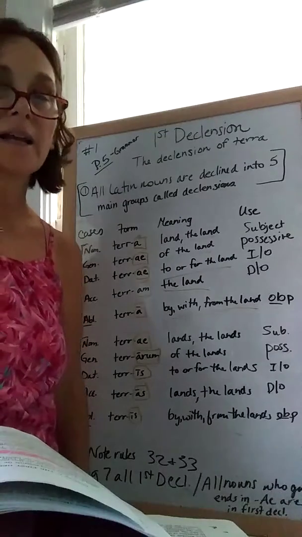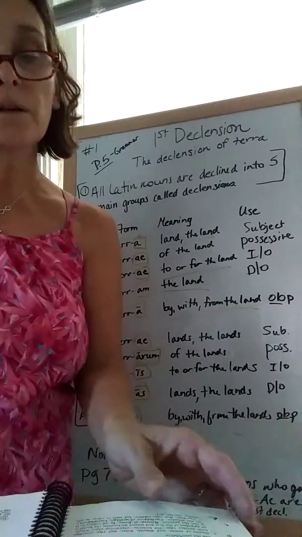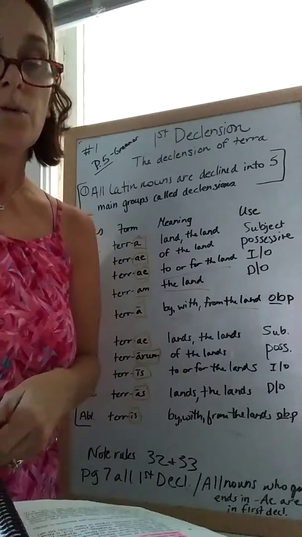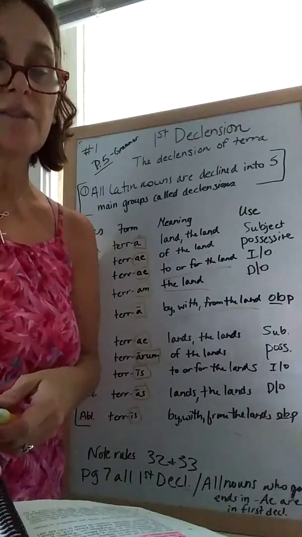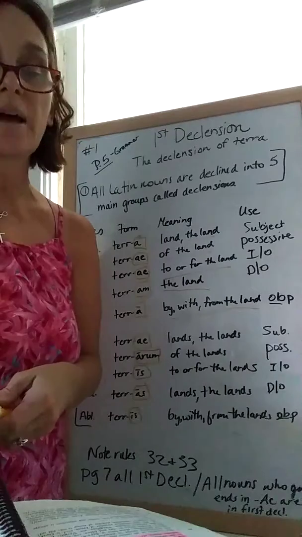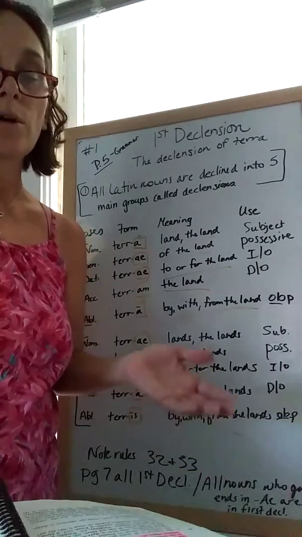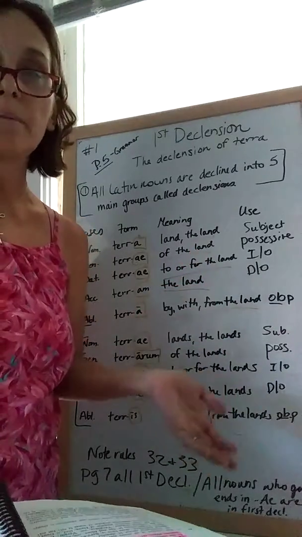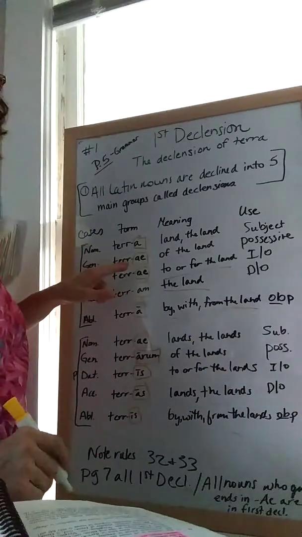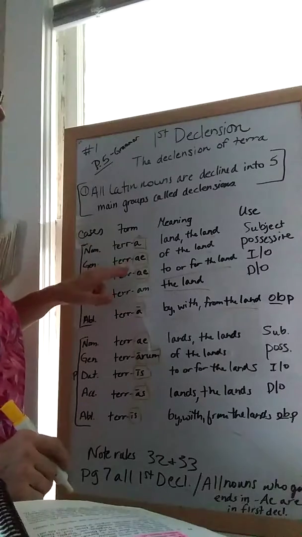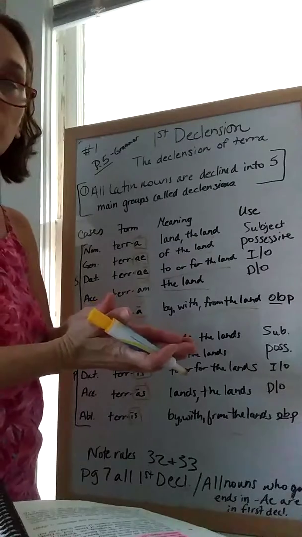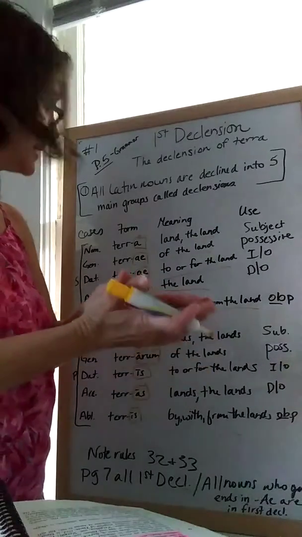In order to decline a noun, if you turn to page 4 in your blue book, you will see that it says the nominative, genitive, and gender of a noun determine the model it follows. Add the endings to that model to the stem. In order to find the stem of a noun, we would look to the genitive, and we would take off the ending of that particular declension, which in this case would be ae.